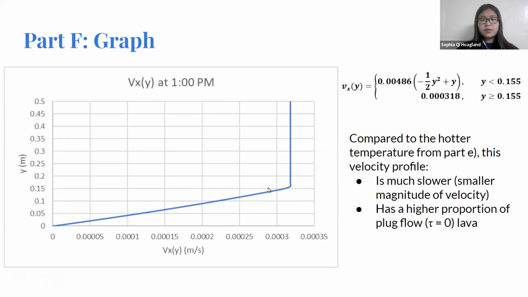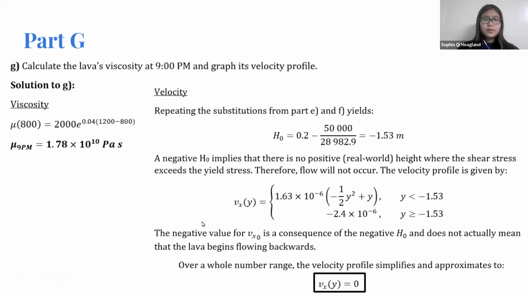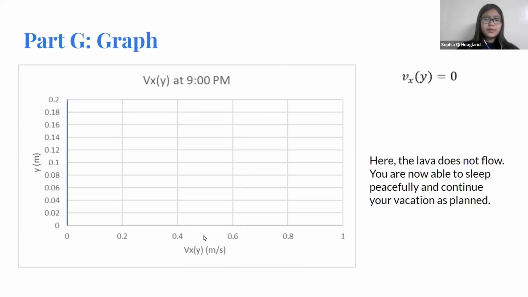There are two main things to note here. Firstly, the magnitude of the velocity is much smaller. And secondly, there is a higher proportion of plug flow here, which is, again, this region where velocity is constant. Finally, once the lava is cooled down even more in the evening, we find that at no point in the lava does the shear stress exceed the yield stress given. Therefore, the lava will actually not flow. And that is demonstrated by this graph here.